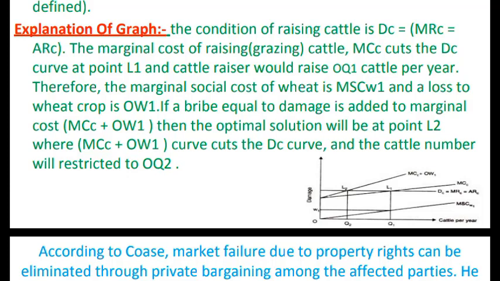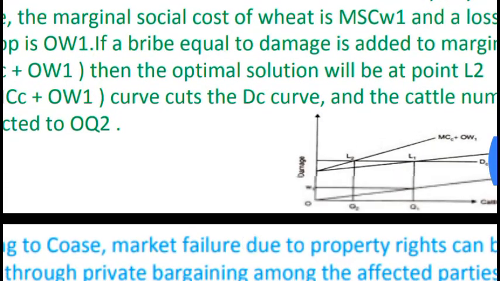When they come to a mutual understanding, the cattle production reduces, but the farm production increases, because his damage decreases. Then the total efficient, optimal output increases.